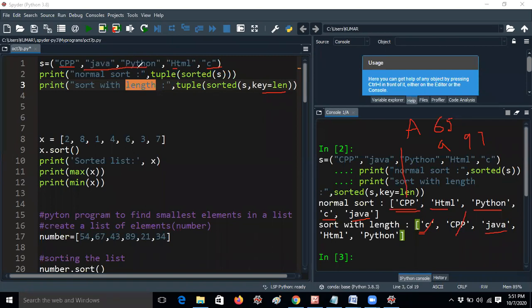I already explained yesterday also. Whenever we get two strings with the same length, it will go by first come, first served. That means it will come according to the first value. So Java will be displayed. If you give HTML first, then HTML will come first. Then after HTML, the last one, Python, is a 6 letter word, and it will be displayed like this.